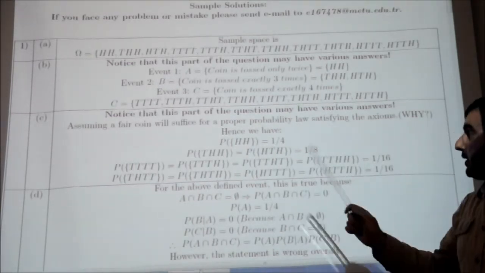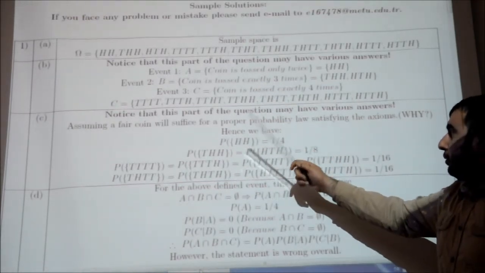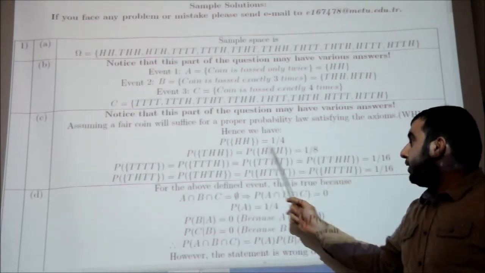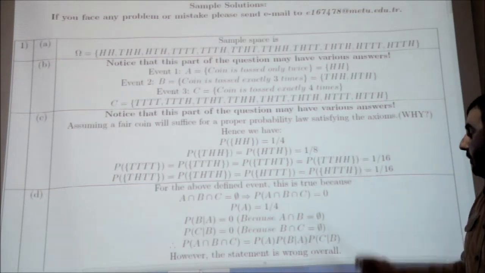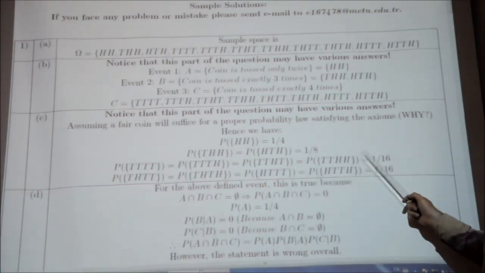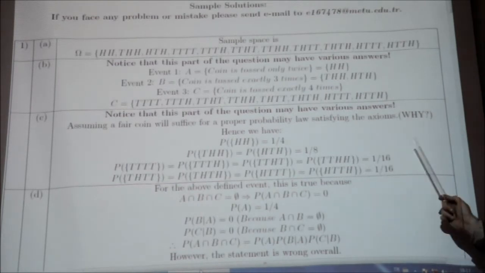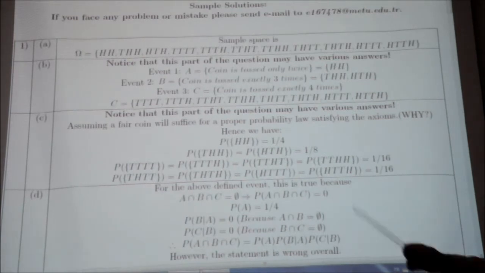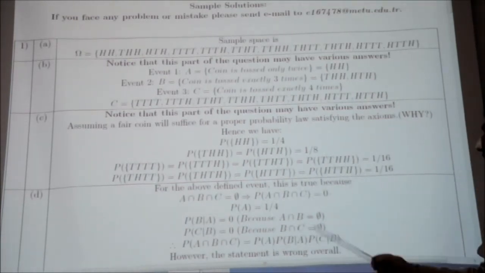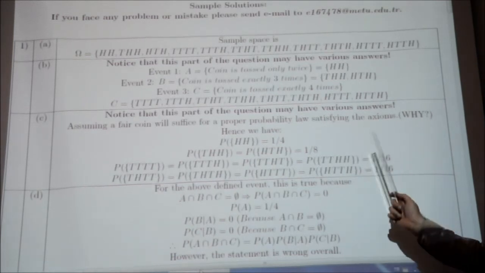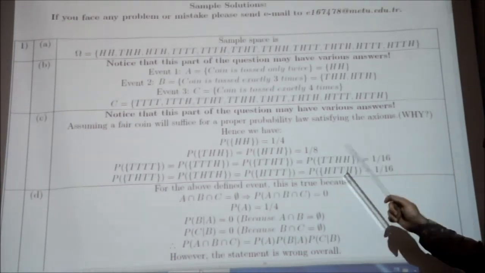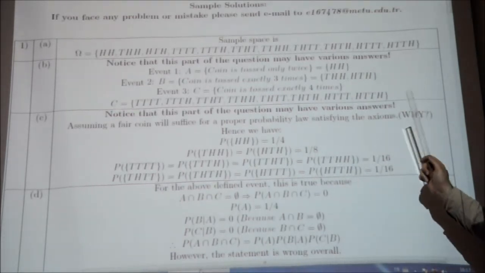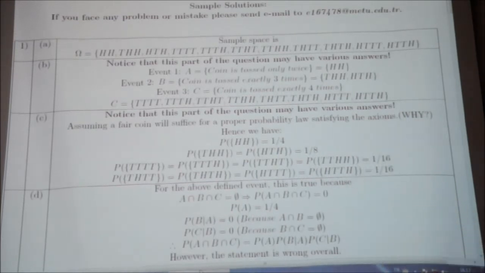According to this assumption, probability of double H is 1/4, and the probability of these 2 events is 1/8, and the probability of the other events becomes 1/16. According to these values, the sum of the probabilities of these events is equal to 1. With respect to this result, we can say that the axioms of probability law are satisfied.